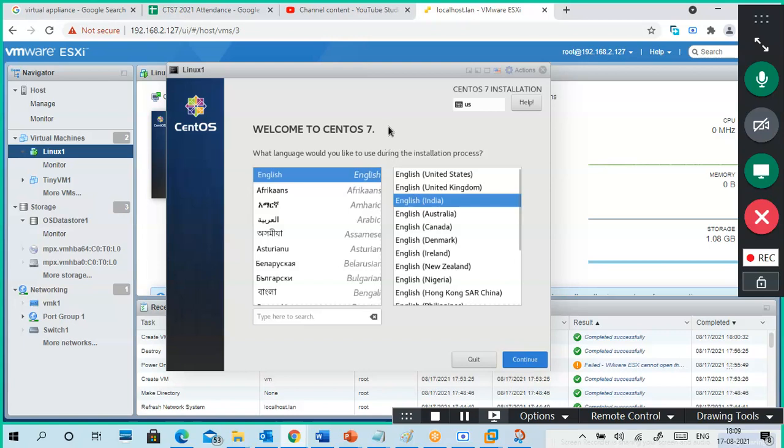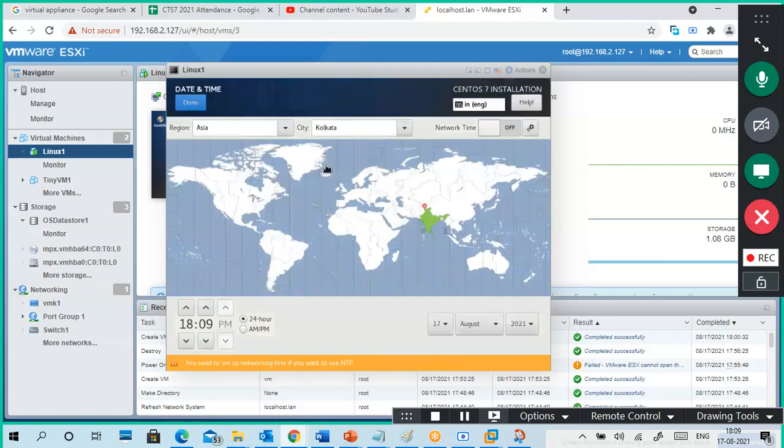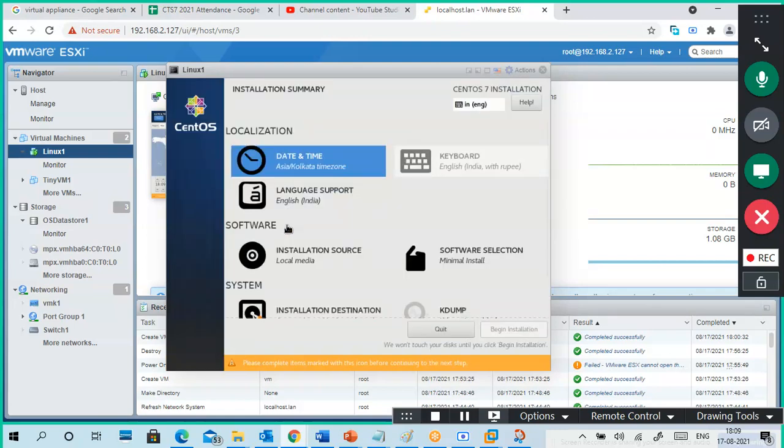Okay, sir. It is already in Kolkata, India. Network time. Why is it not moving? Okay, we'll come back to that point.